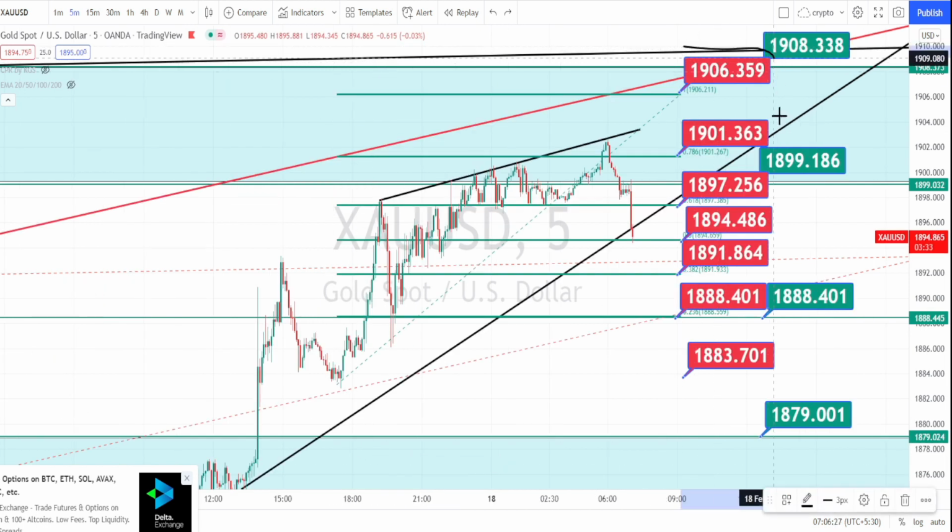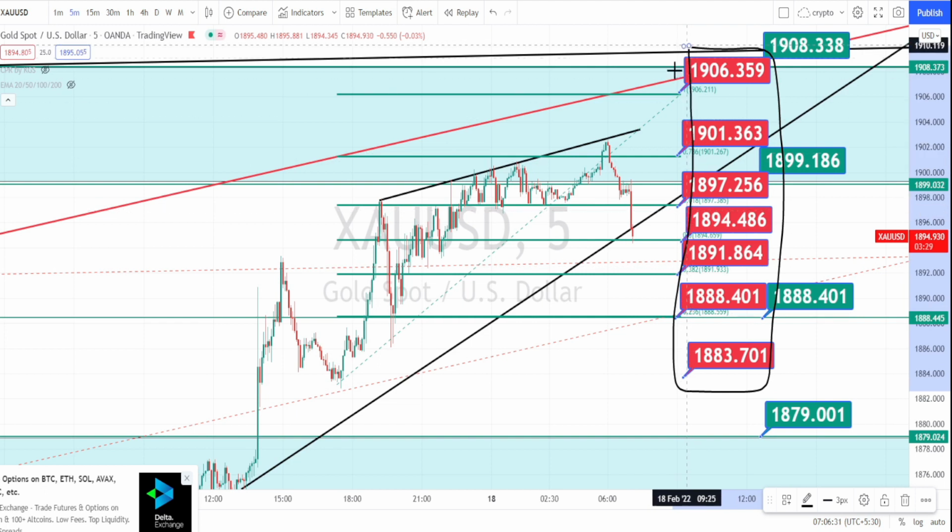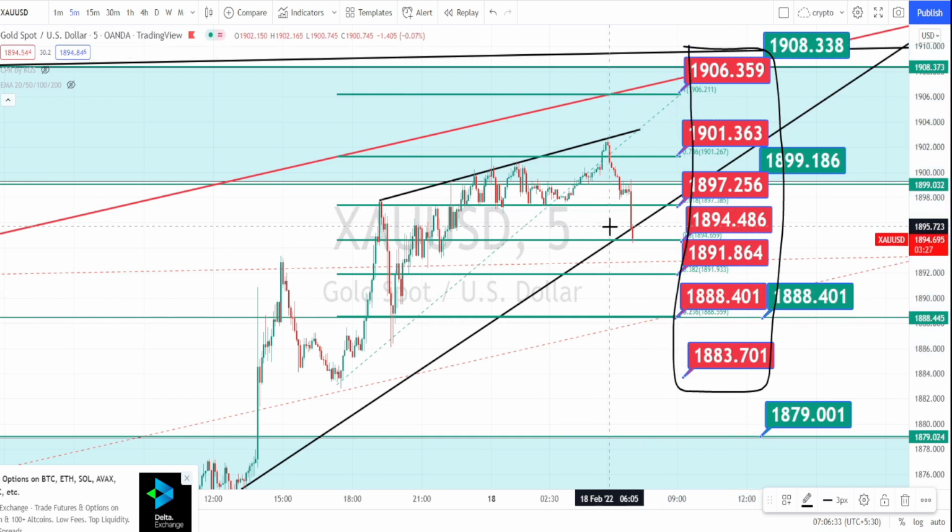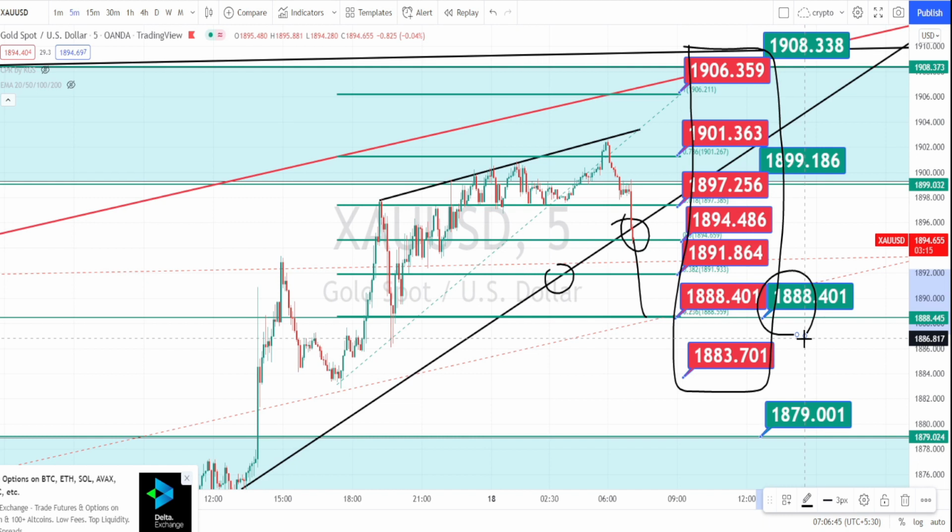So the values marked in red color boxes are the support and resistance levels in 5 minutes time frame. Currently the price action has broken this trend line or the support line from the 30 minutes time frame. We can expect the price action to fall further and take support at the support level of 1888.